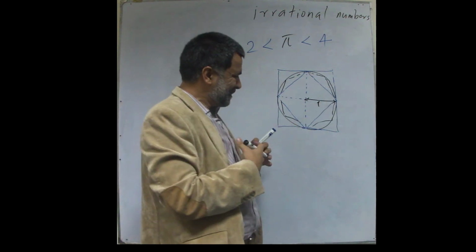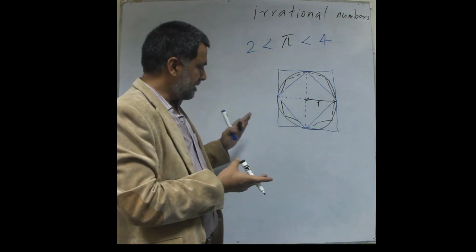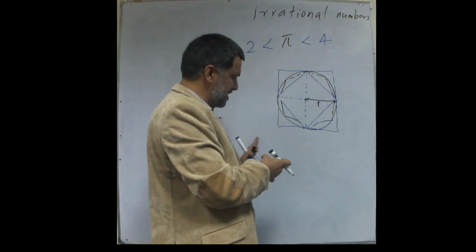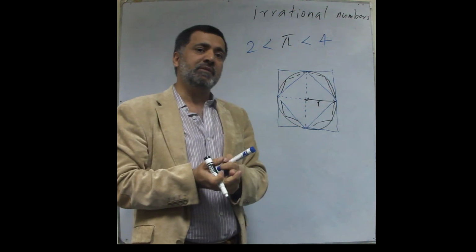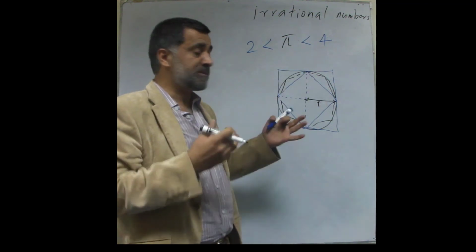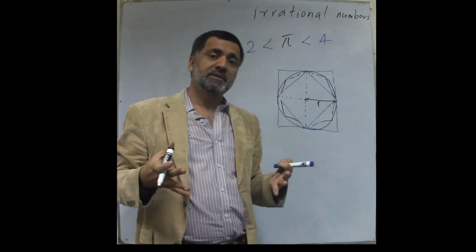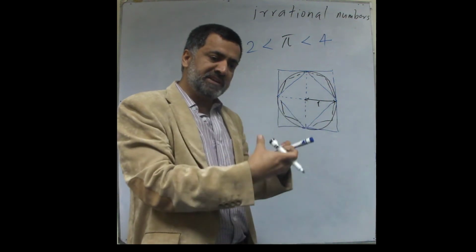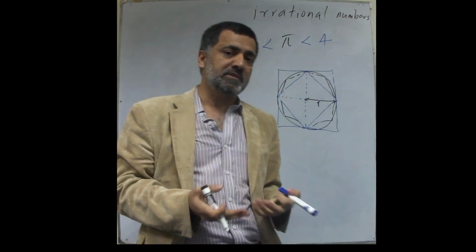Either this will come to an end. If it comes to an end, I will have a sequence of numbers, all rational, that comes to an end. Whenever it comes to an end, pi must be rational. The other possibility is that it never comes to an end. In that case, pi will be irrational. So if this approximation gets better and better and it stops, pi will be rational. And if it doesn't stop, it will be irrational.